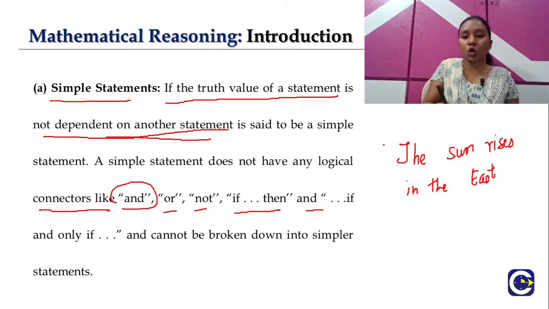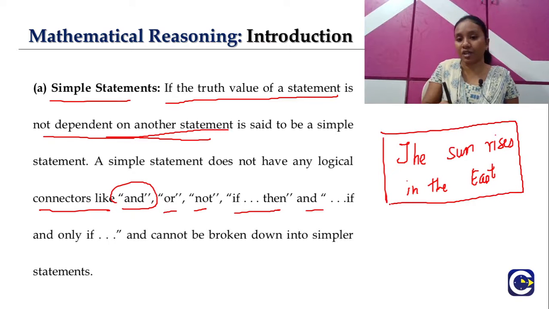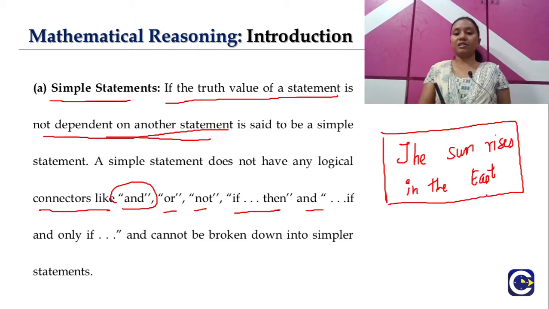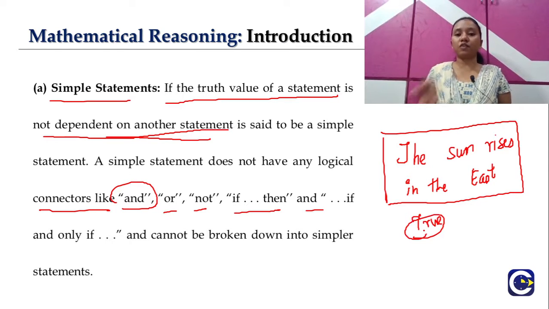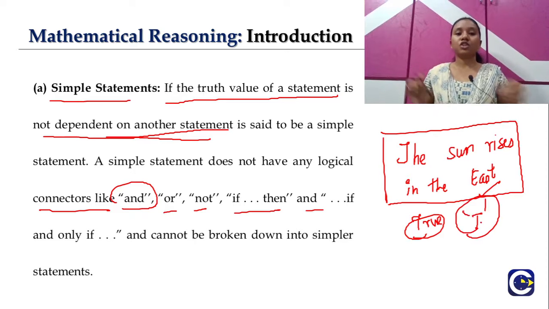Here, this is the only one statement which is given. The sun rises in the east. This is a true statement. In order to find whether this statement is true or false, do we use any other statement here? No, right? Which means this given statement is not dependent on any other statement. With this statement alone, we are able to find the truth value of the statement, which is T here. So those types of statements are called simple statements, and this is one example of a simple statement.